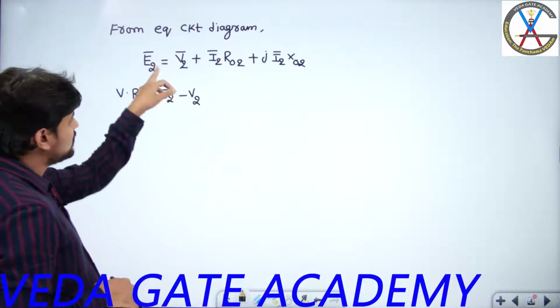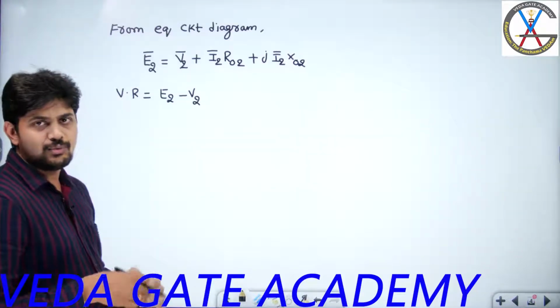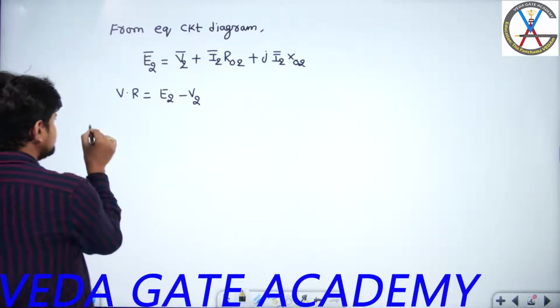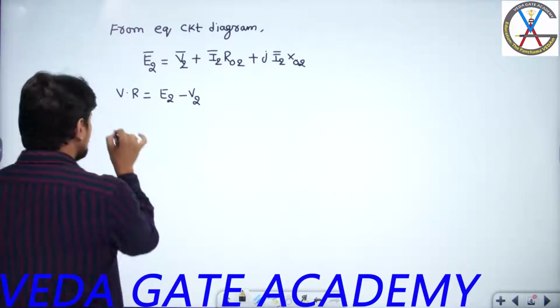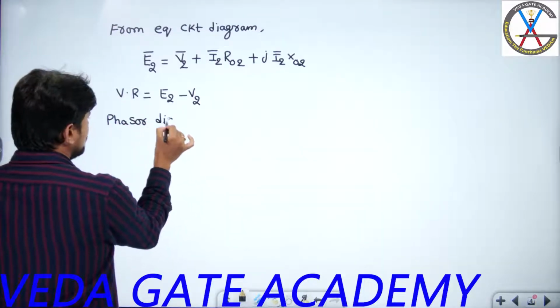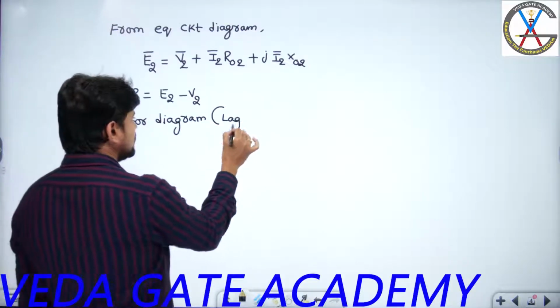You may assume the load as a lagging load or as a leading load. Let us assume the load as a lagging load, and I am going to develop the phasor diagram by assuming the load as lagging.